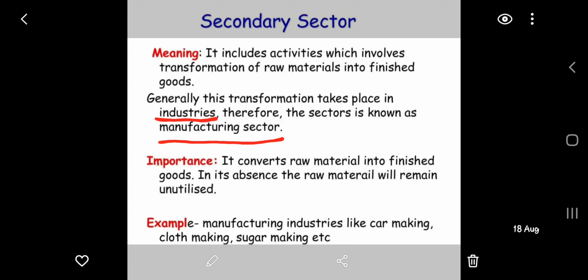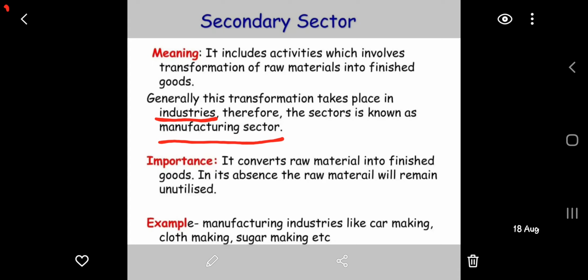Whose transformation? Raw material. Again you can take the example: we are using cotton and that cotton is spun into yarn and yarn is used to weave cloth. That is going through the process of manufacturing and that is why it is included in the secondary sector, because here we are using industries as well as technology to change the raw material into finished goods. So the secondary sector includes activities which transform raw material into finished goods with the help of industry and manufacturing.